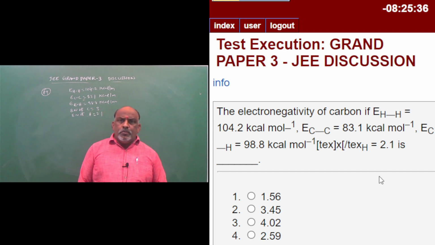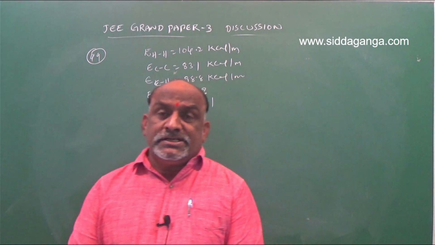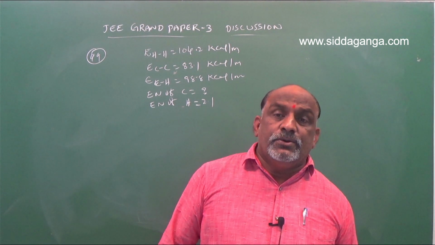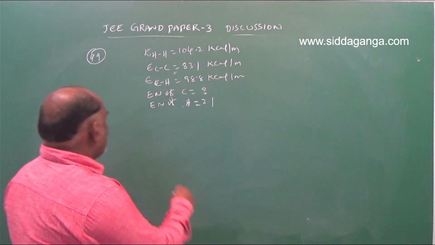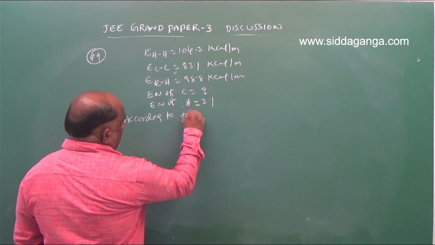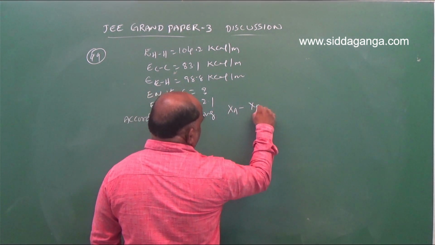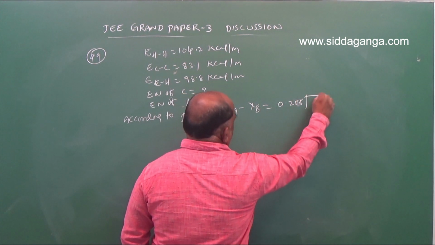So it is a complicated question, because sometimes we expect such types of questions in examinations also. So this numerical is based on the Pauling scale. Two scales, Mulliken scale and Pauling scale, two types of scales are there to calculate electronegativity. One formula is there according to Pauling: XA minus XB is equal to 0.208 root delta.